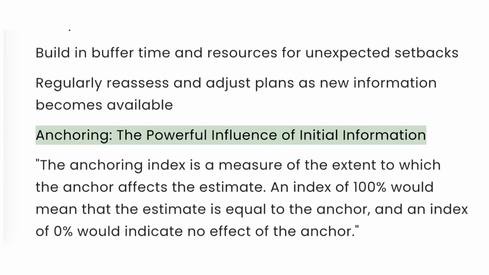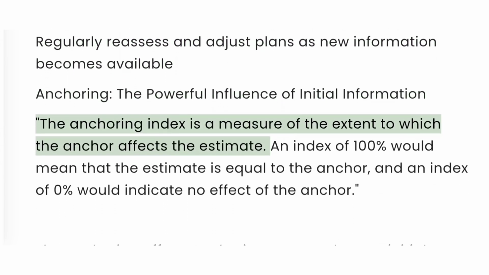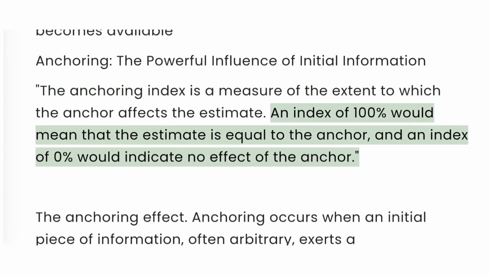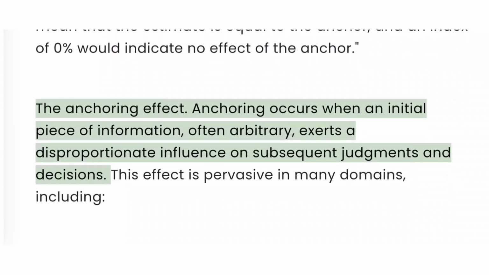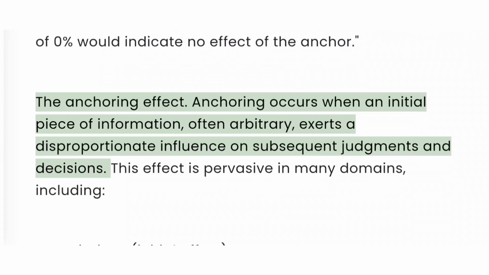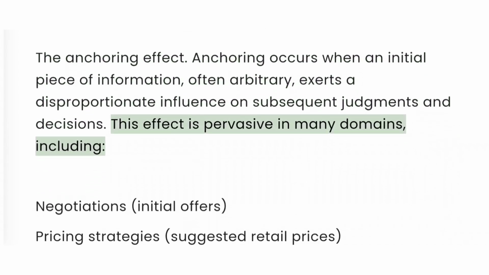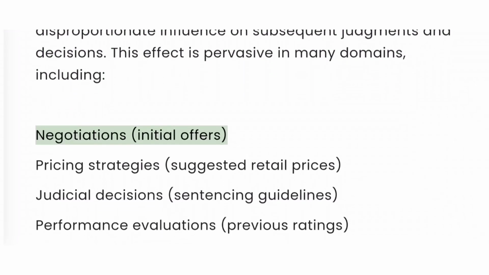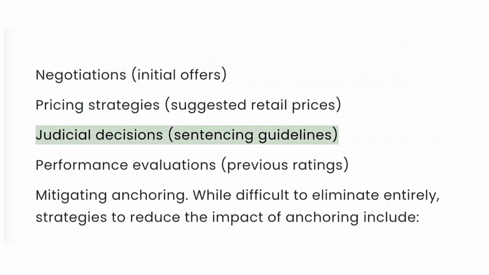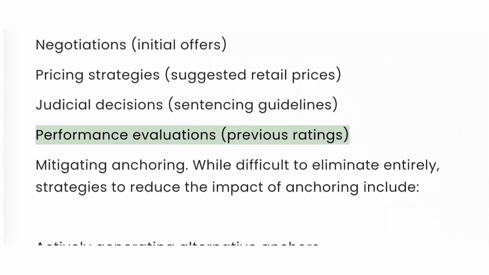Anchoring. The powerful influence of initial information. The anchoring index is a measure of the extent to which the anchor affects the estimate. An index of 100% would mean that the estimate is equal to the anchor, and an index of 0% would indicate no effect of the anchor. The anchoring effect. Anchoring occurs when an initial piece of information, often arbitrary, exerts a disproportionate influence on subsequent judgments and decisions. This effect is pervasive in many domains, including negotiations, pricing strategies, judicial decisions, performance evaluations.